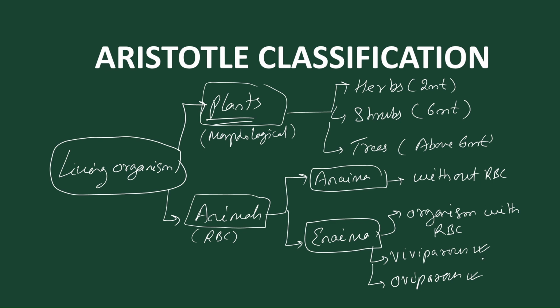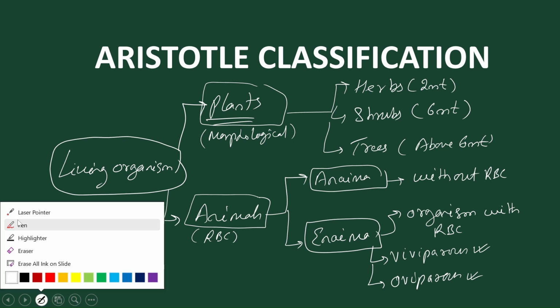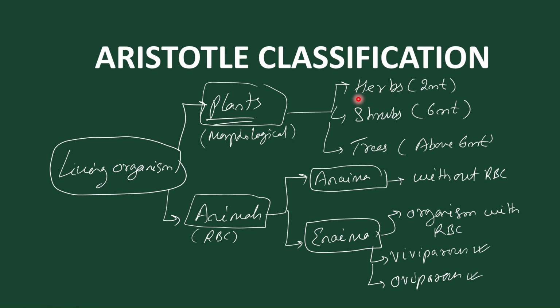He grouped the plants on the basis of morphological features, and on that basis he told it is herbs, shrubs, and trees. Herbs are up to 2 meters, shrubs are up to 6 meters, and trees are above 6 meters. But animals he classified on the basis of RBC: one is anaima, another is enaima. Anaima means without RBC, and enaima means with RBC.